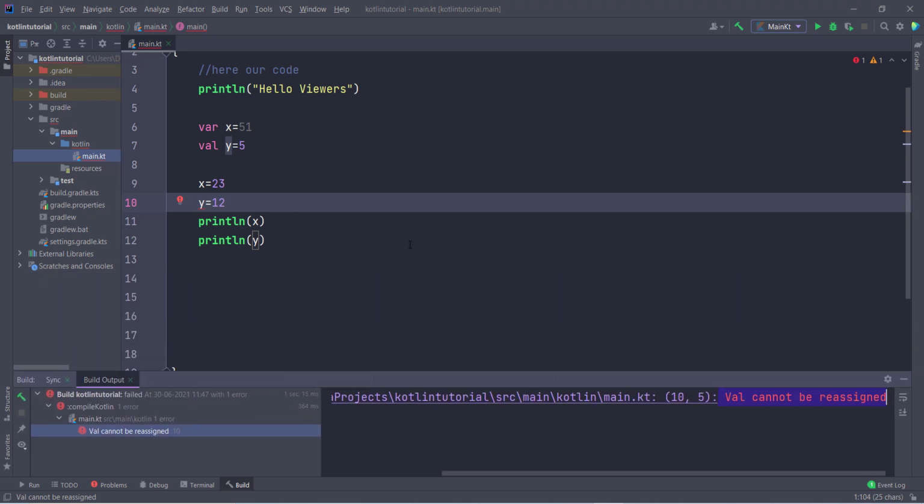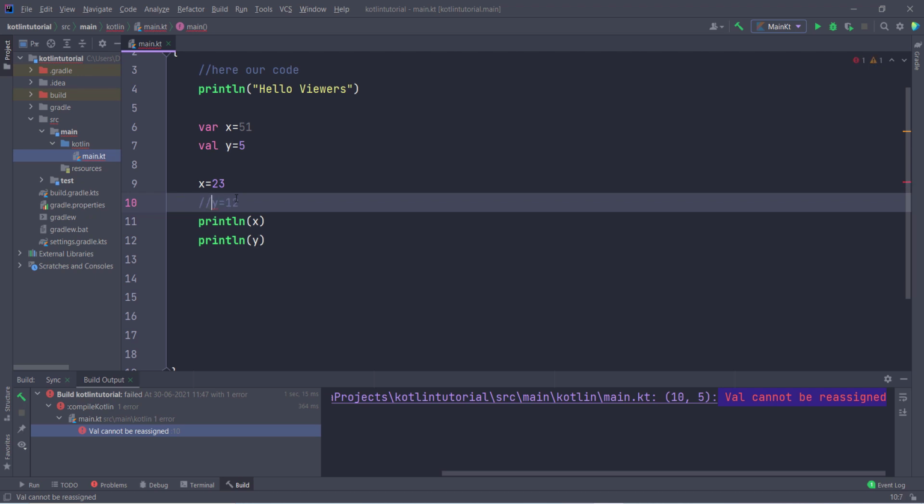Let us suppose you are creating an application, and in that application you want to declare a variable that no one can change in the entire program, so you can declare it val. Kotlin takes this very seriously, and you can see it is very easy. In Java we have to type final and public static, something like that, and now we can directly type val. So hope you understand the difference between val and var.